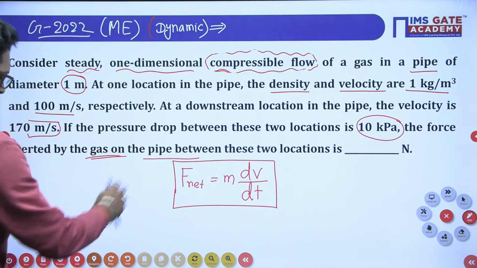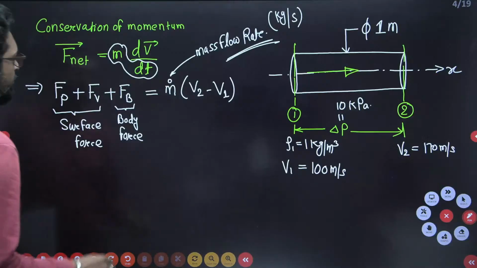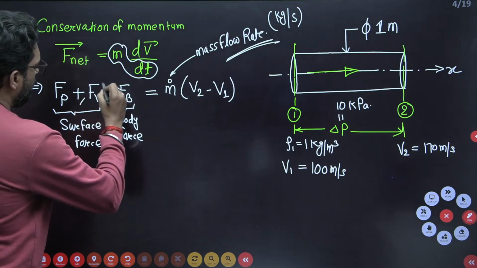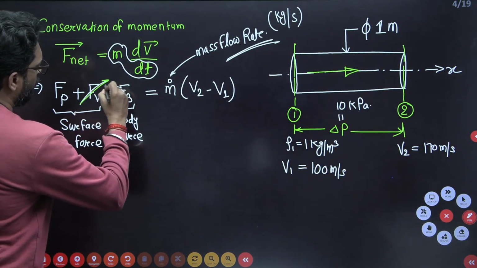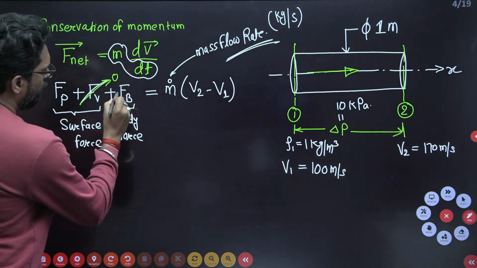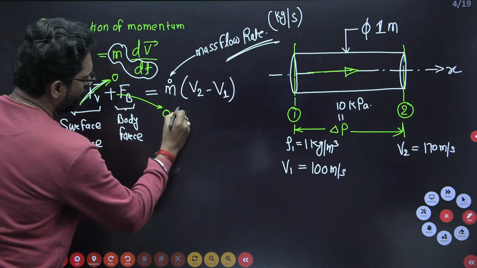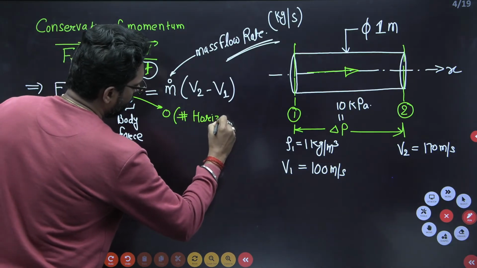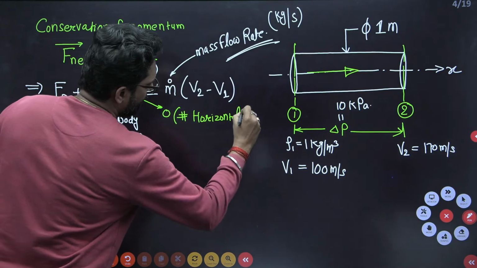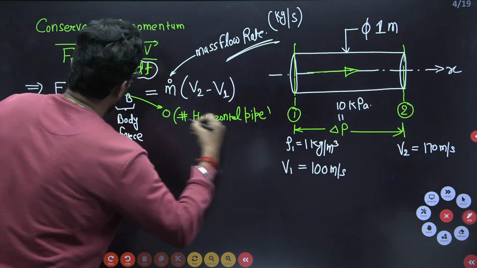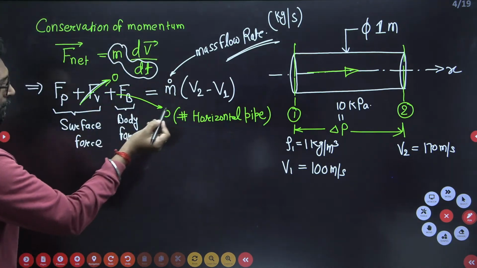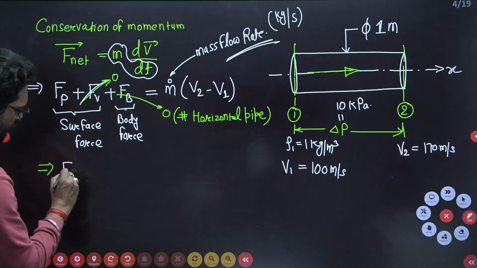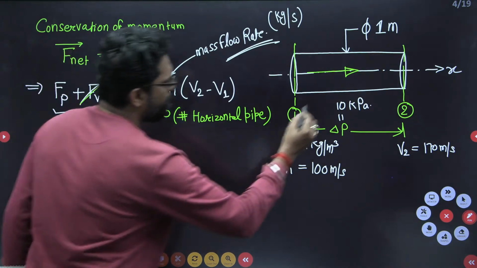But here, see my dear, in this situation there is no viscosity, so it is an inviscid fluid, it is not given, so it is 0. Horizontal pipe, the body force is 0. Why? Because it is a horizontal pipe. So what is that? We can write the pressure force Fp, that means this is a pipe.